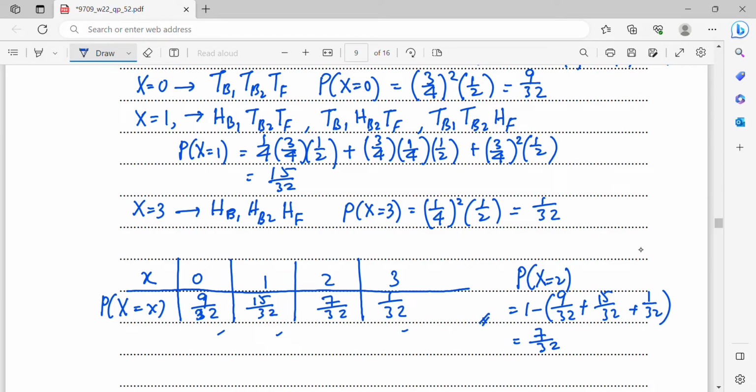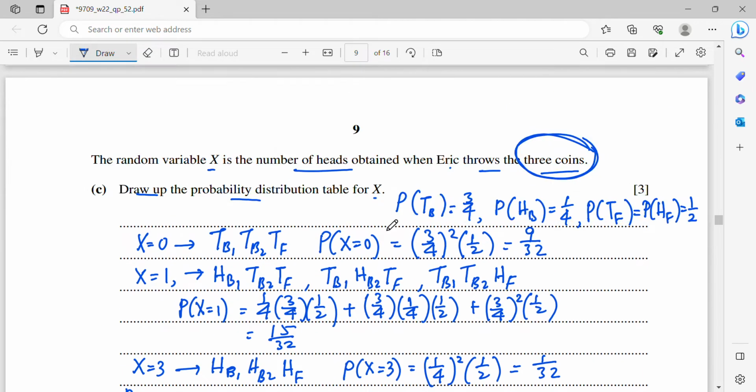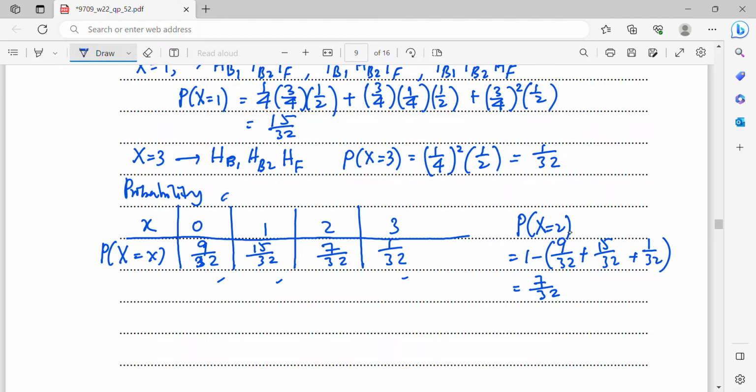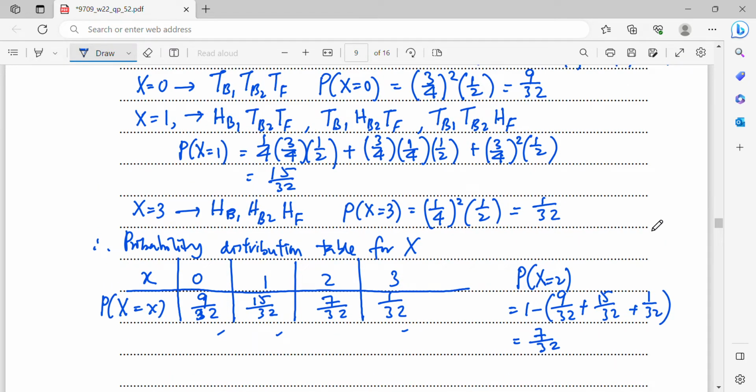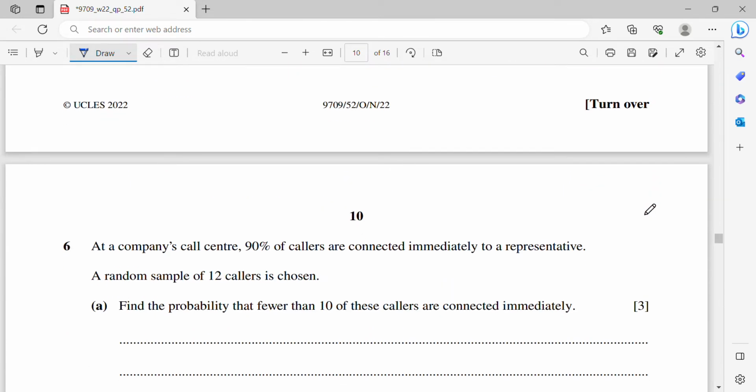So this is the table. Right, this is the probability distribution table for X. Right, so this is the solution for the whole question. Okay, now question 6.